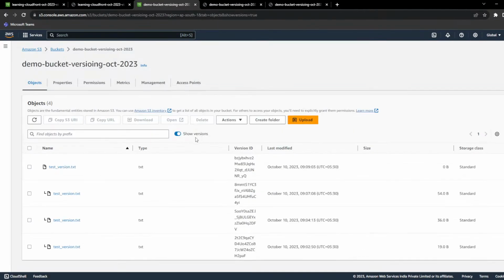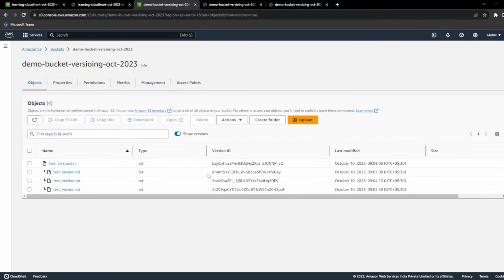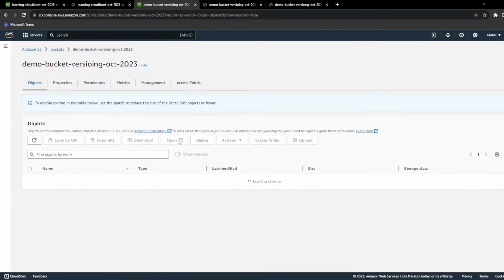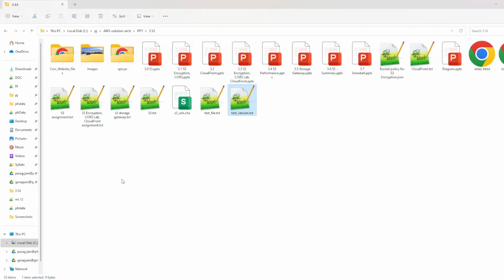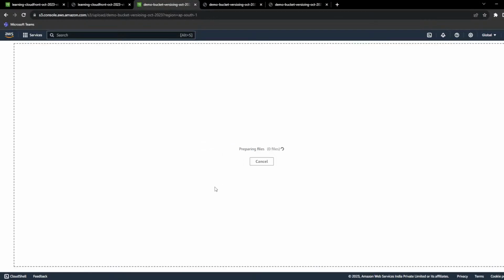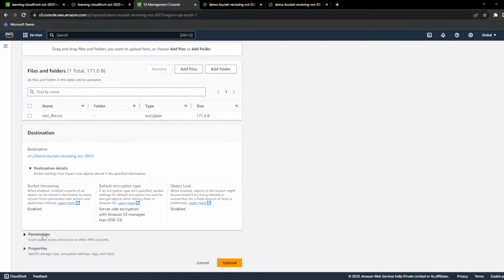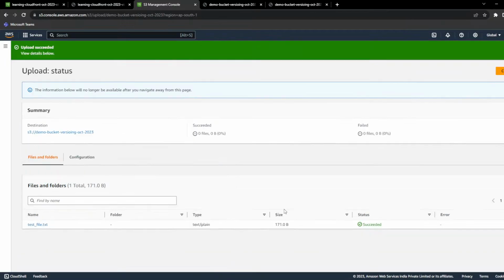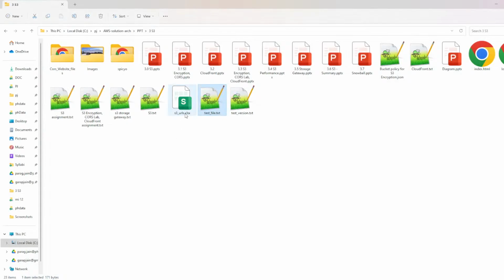If you click on the radio button, you will see all the versions of the file. So this is my current version, you can see, and the previous version as well. Why does this help us? If you have uploaded multiple files, let me upload this file here. I'm uploading the same file again.